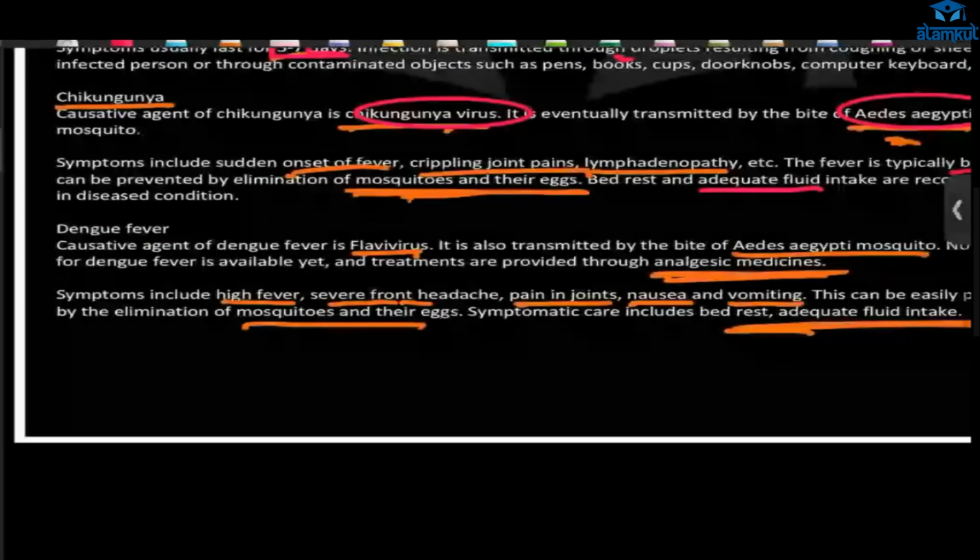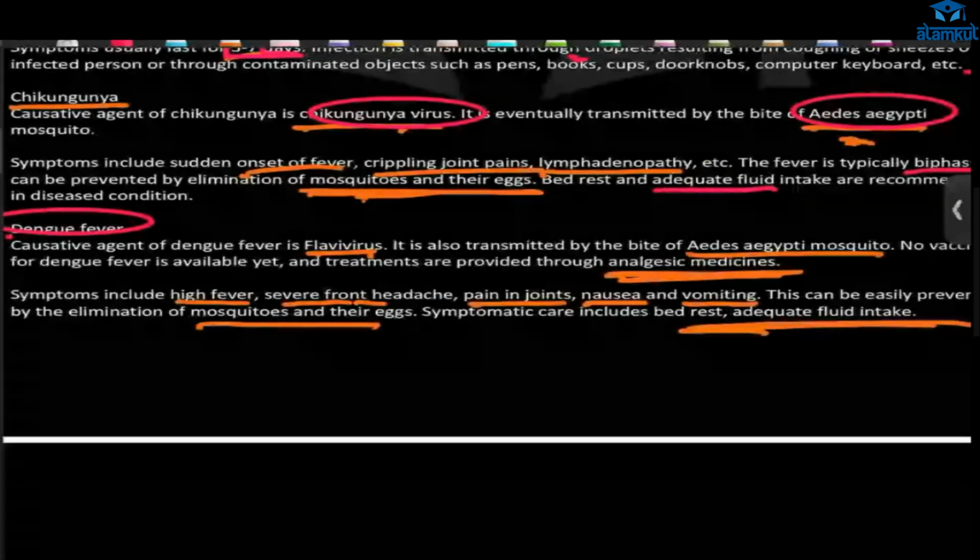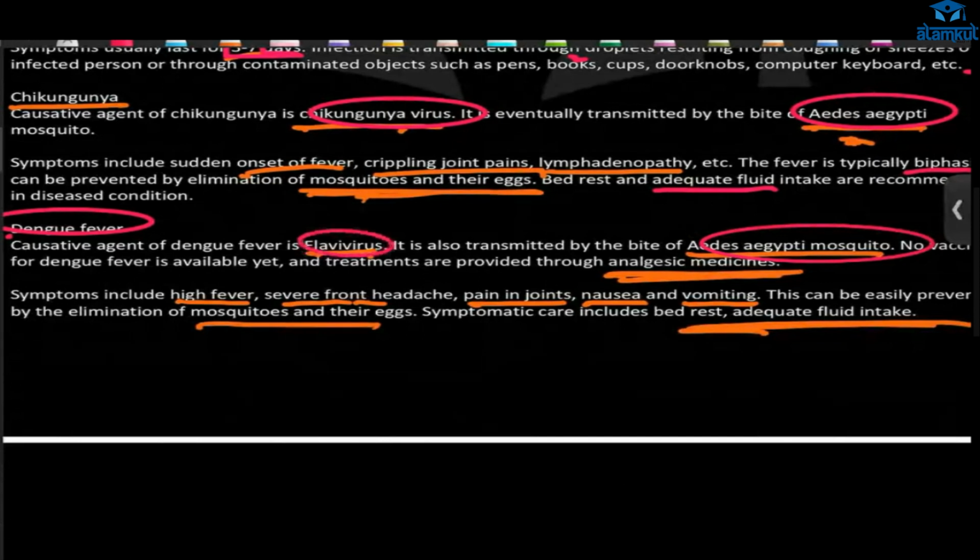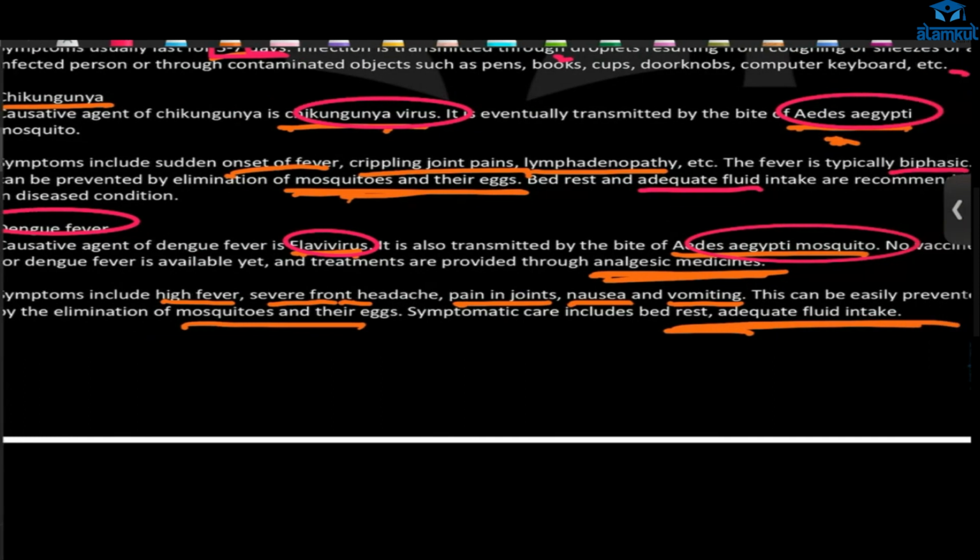Then we have dengue fever. Here also a mosquito causes it. The vector is the same, Aedes aegypti, but the virus is different. In chikungunya it is the chikungunya virus, here it is the dengue flavivirus. The virus is different, but the carrying mosquito is the same. These viruses are inside the mosquito.